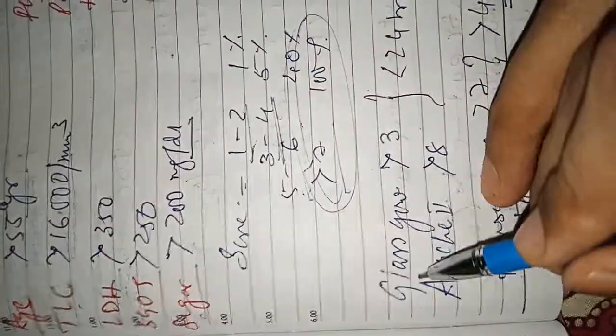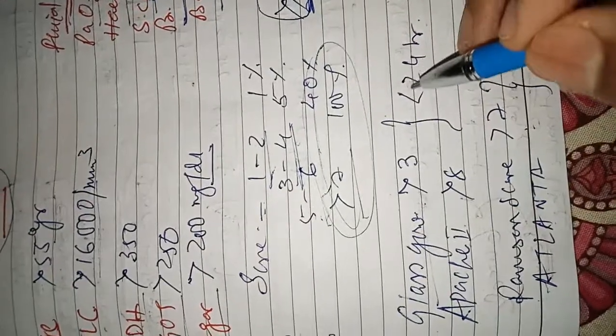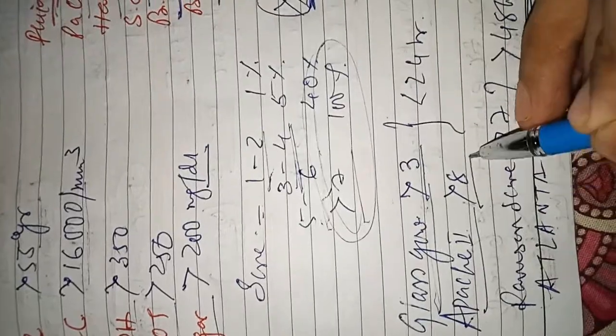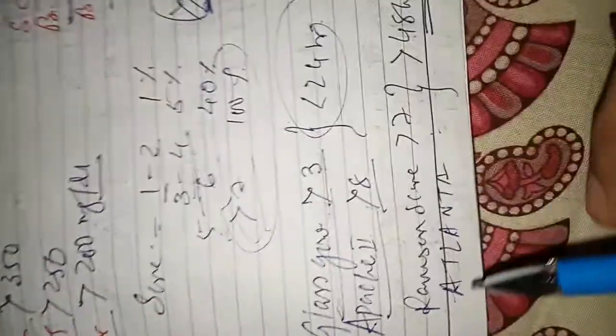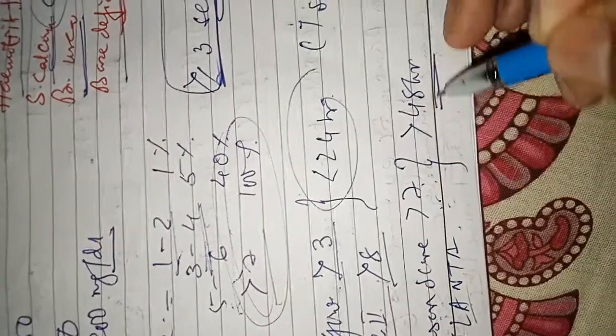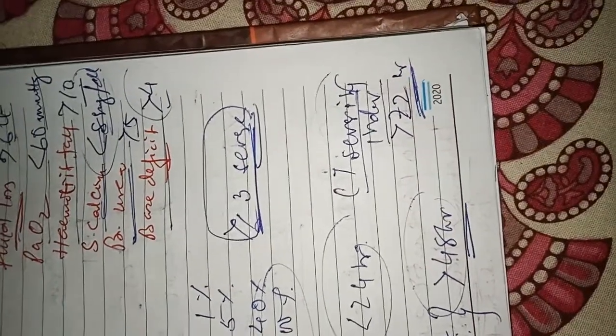To sum up: Glasgow scale greater than 3, Apache score greater than 4 within 24 hours, and Ramson score greater than 7, Atlanta greater than 48 hours, as well as CT severity index greater than 72 hours will confirm the acute pancreatitis case.